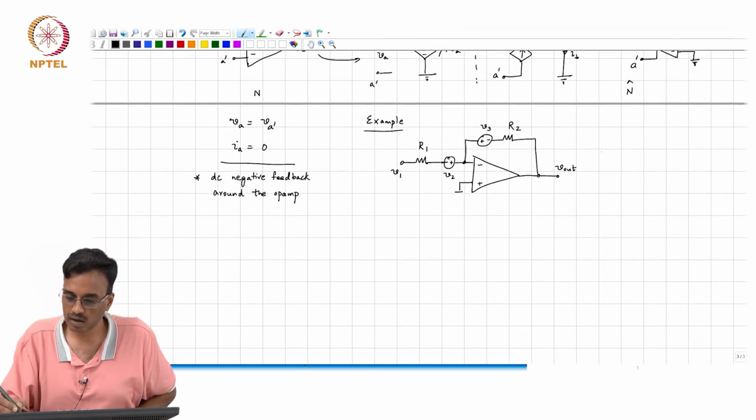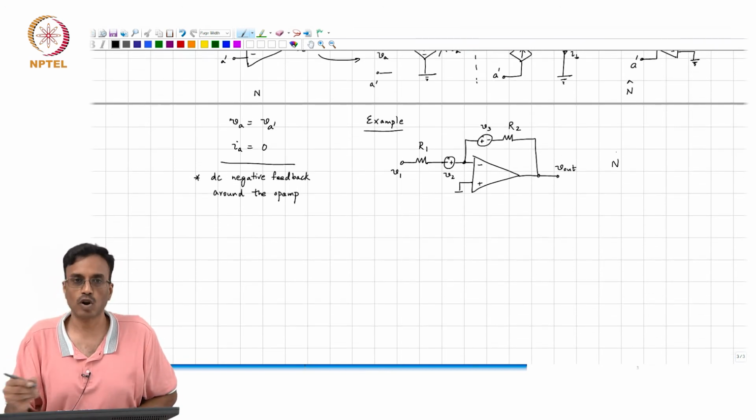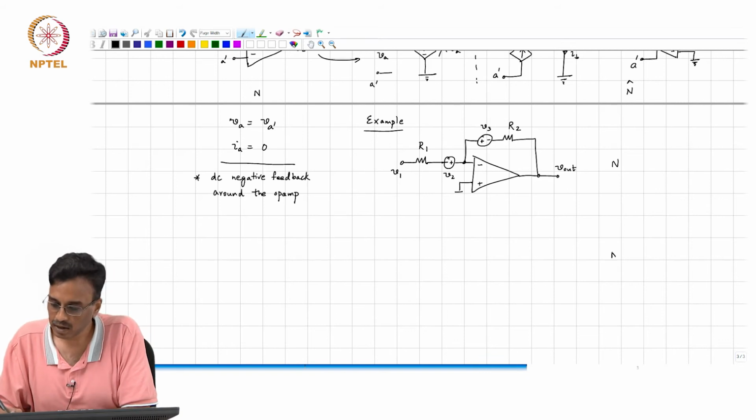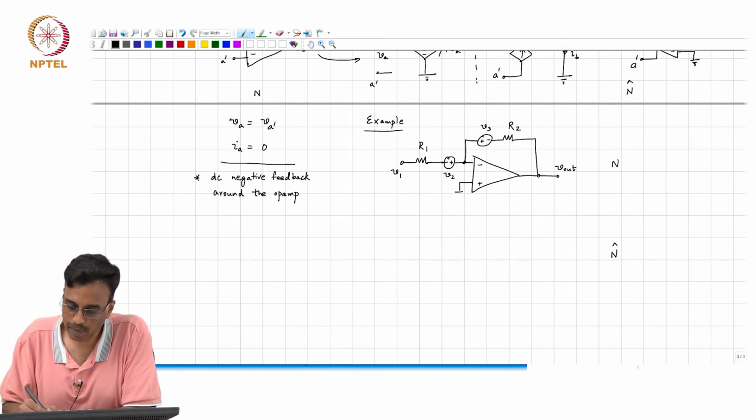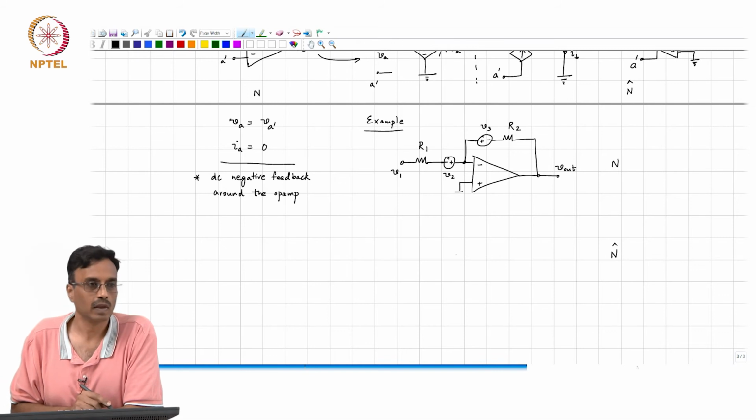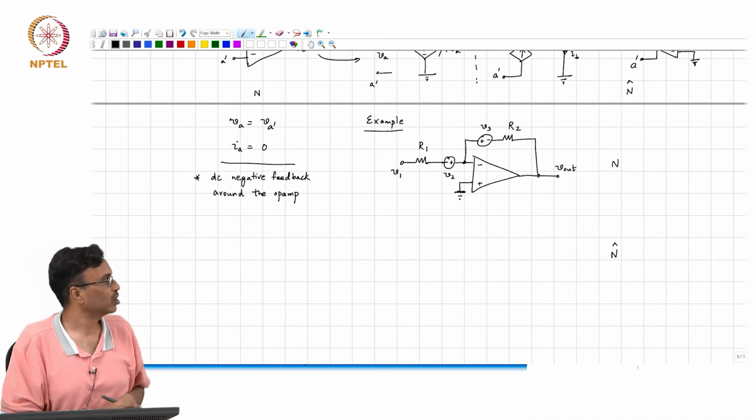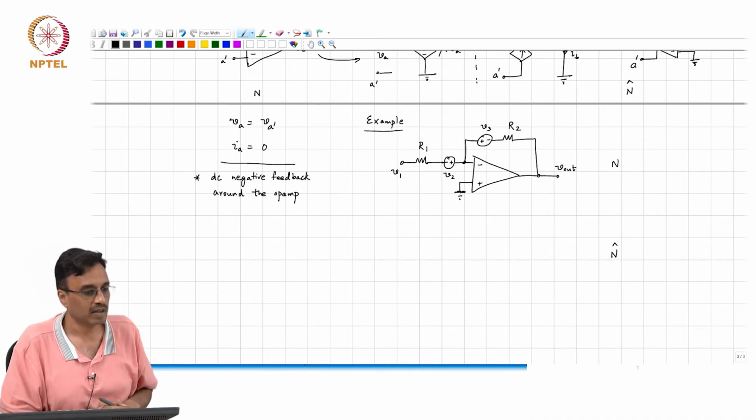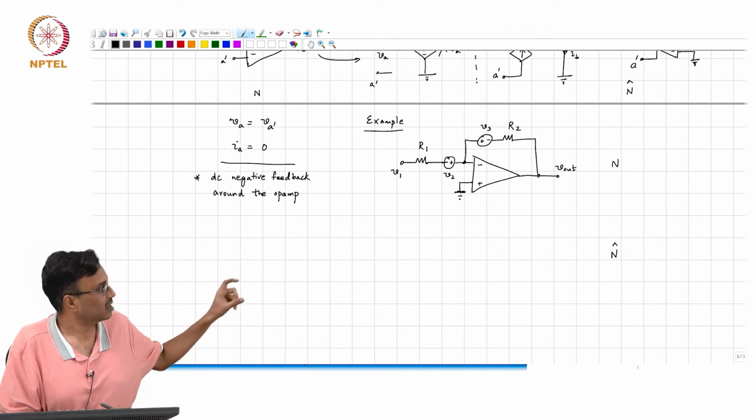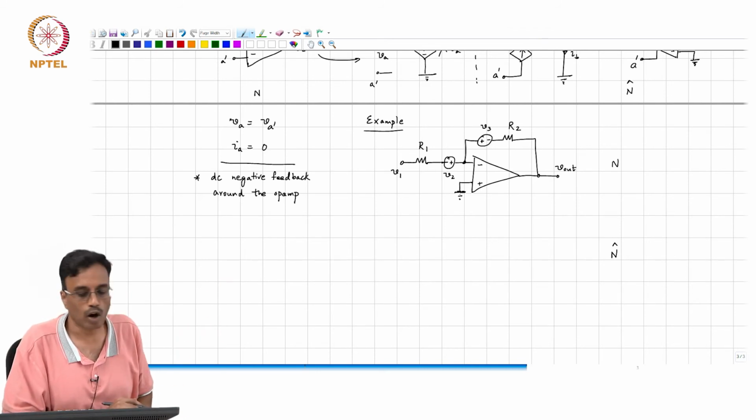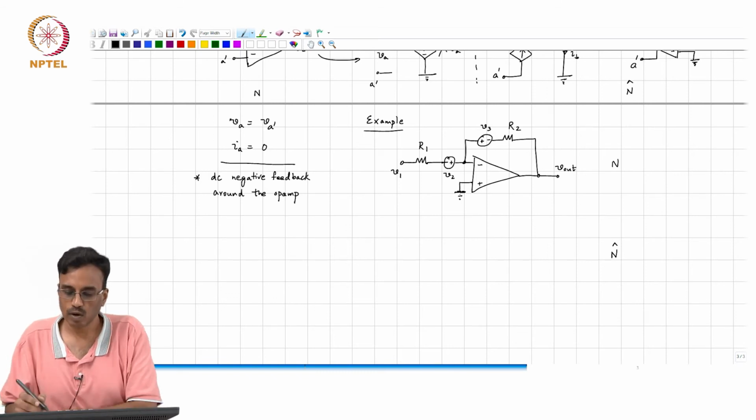So, help me, this is n. The first step is to draw n hat. So, what are we going to replace the op amp by? In this network, it just incidentally turns out that the input port of the op amp has also one terminal grounded, right. The output port anyway has only one terminal accessible, right. Now, what do you do?